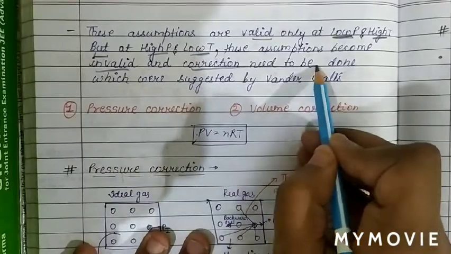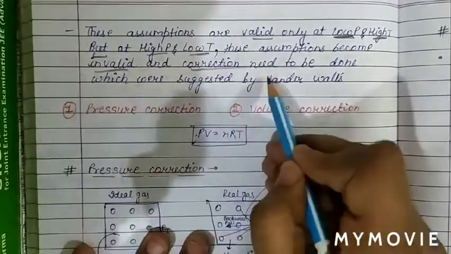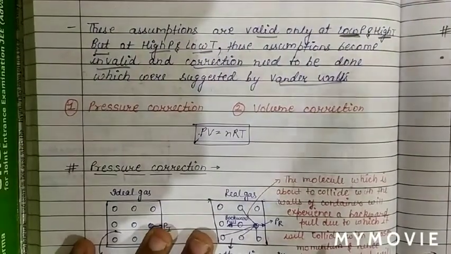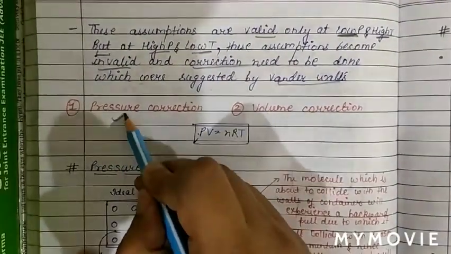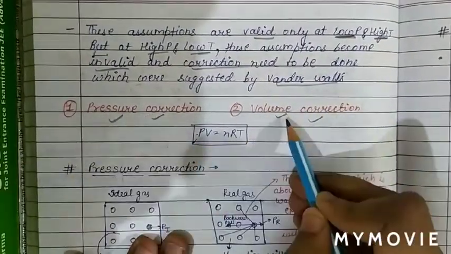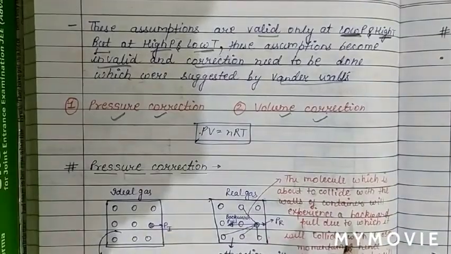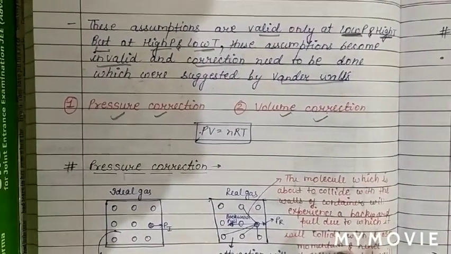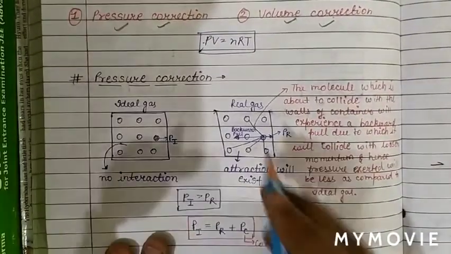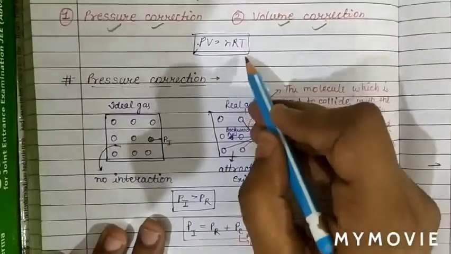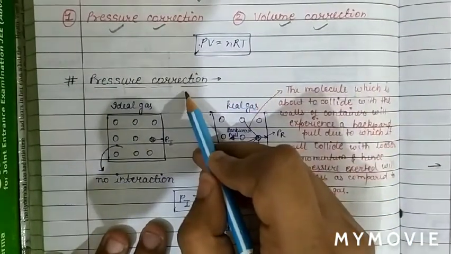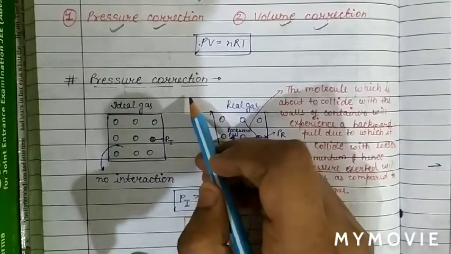So corrections need to be done, which were suggested by the scientist van der Waal. Two corrections are made by van der Waal: one is the pressure correction and the second is the volume correction. First we will see the pressure correction term. We know the ideal gas equation is PV equals nRT. So first we are doing the pressure correction according to van der Waal.